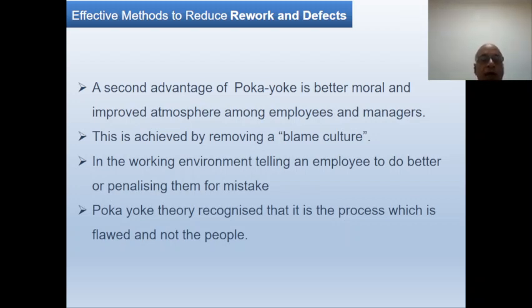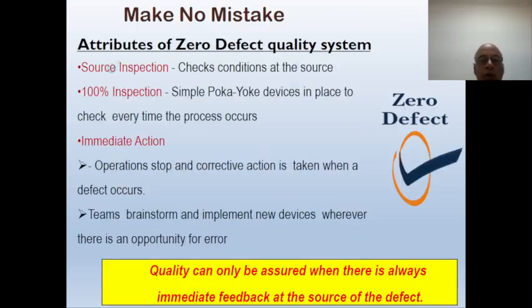If operators are stopped from making mistakes using devices and systems, there will be a good relationship among the employees and the managers. The reason is, whenever a human being or operator makes a mistake, we used to penalize them in one way or another. Poka-yoke theory recognizes that there is a flaw in the process, not in the people.